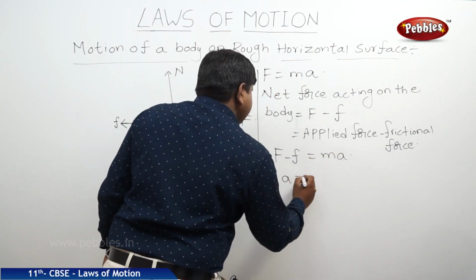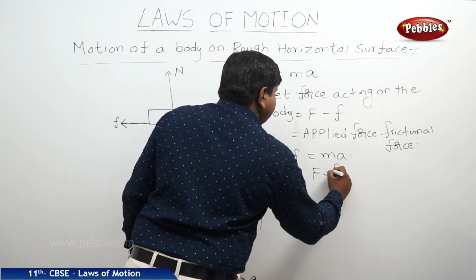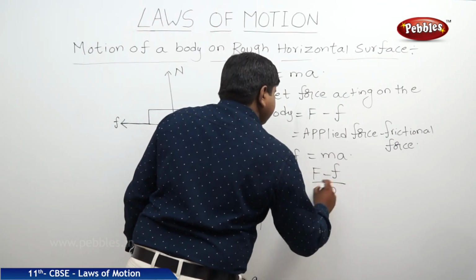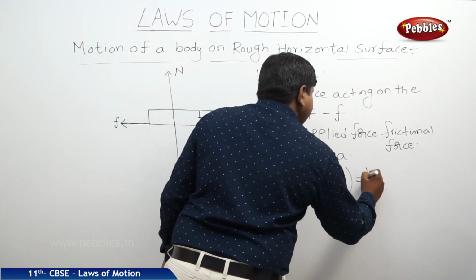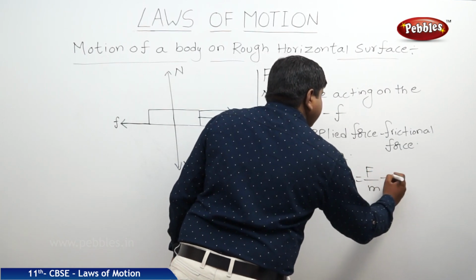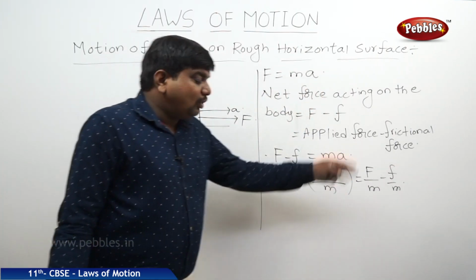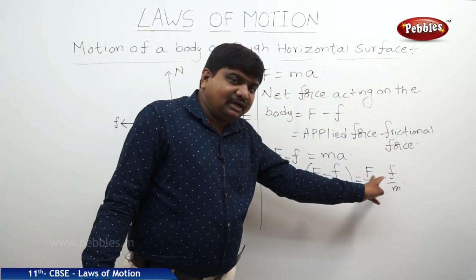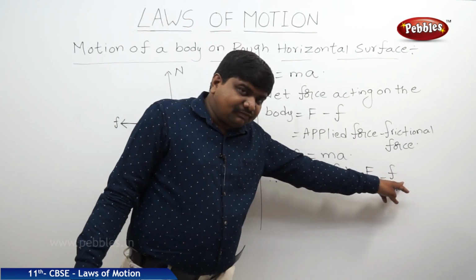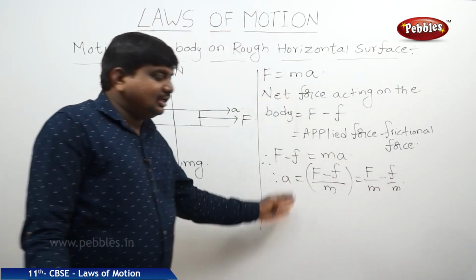Therefore, acceleration is equal to capital F minus small f by m. It will be written as capital F by m minus small f by m. This small f is frictional force, and this capital F is applied force. If we substitute the coefficient of friction in both equations, we will get the perfect answer.